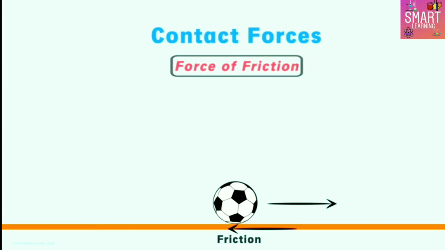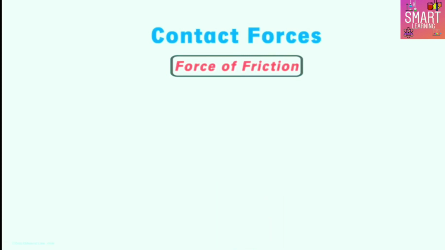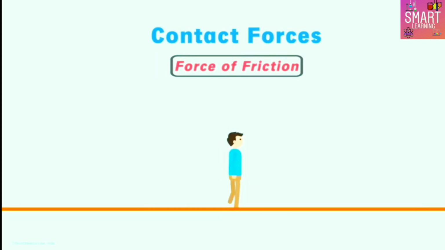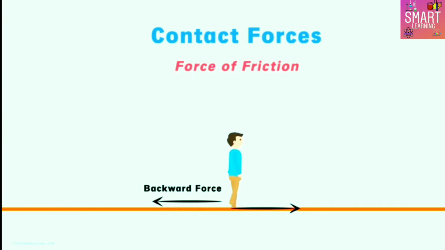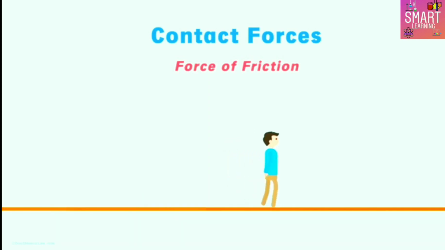Friction plays quite an important role in our daily life. We can walk and run because of friction. How does it help us walk? When we walk forward, we push the ground with our foot in the backward direction. In return, the ground exerts a force in the forward direction, which moves us forward. The force that the ground exerts is nothing but the force of friction.